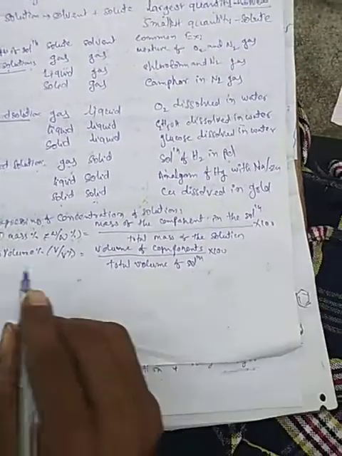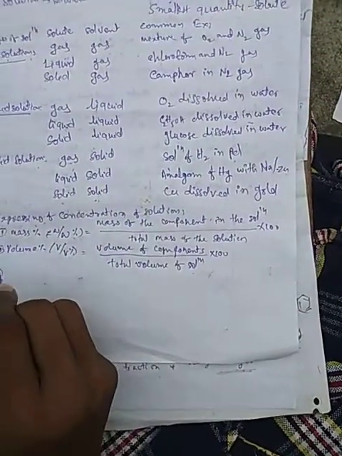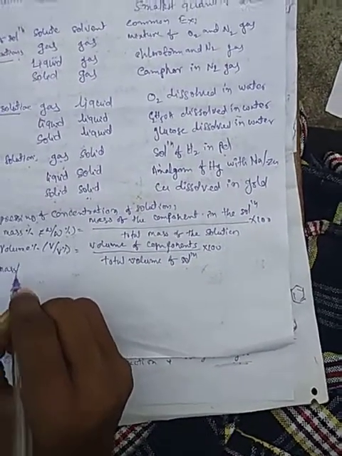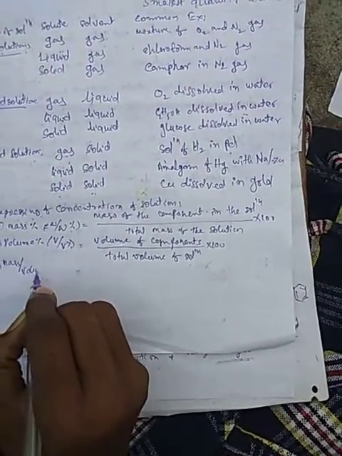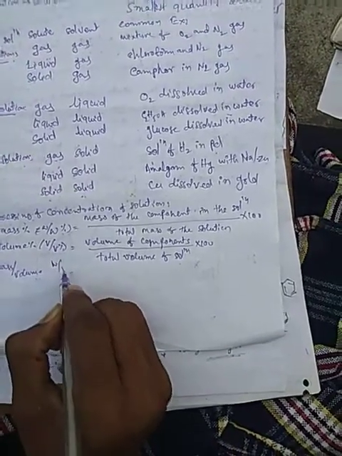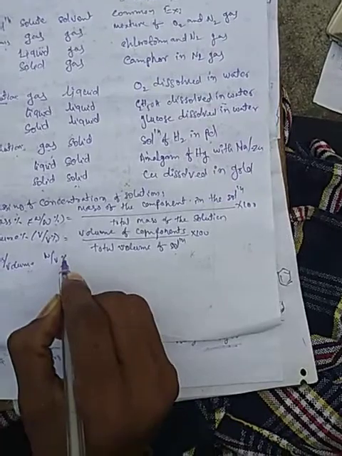Next, the third one, we can write as mass by volume percentage. Mass by volume percentage we can write as W by V percentage.